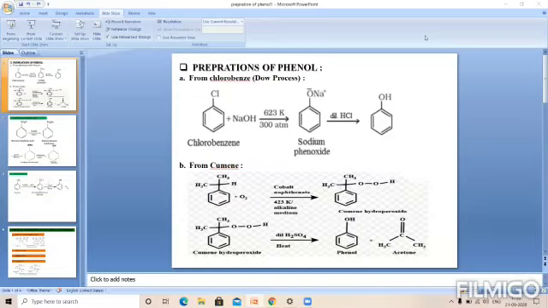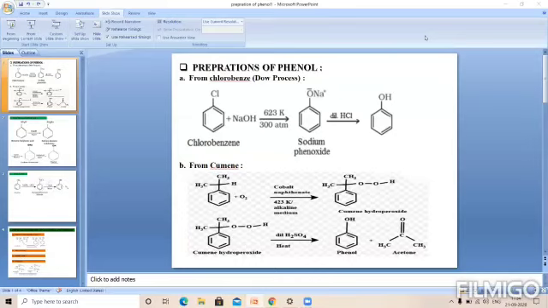So when cumene, also called isopropyl benzene, is heated with a catalyst like cobalt naphthenate at about 403 Kelvin temperature, we can convert the isopropyl benzene into phenol.